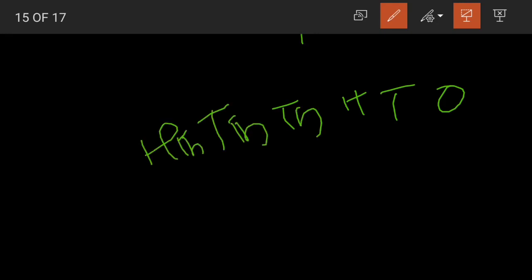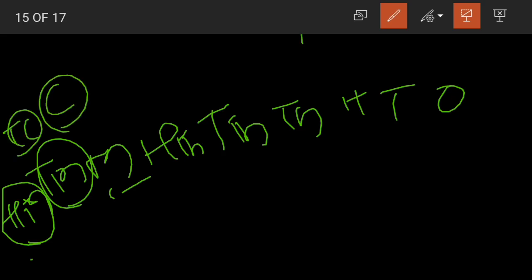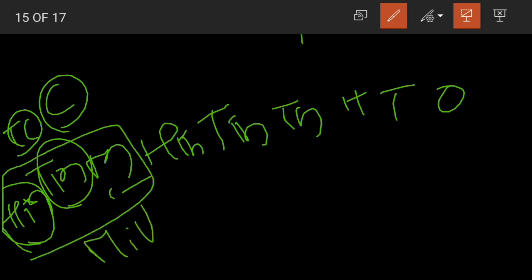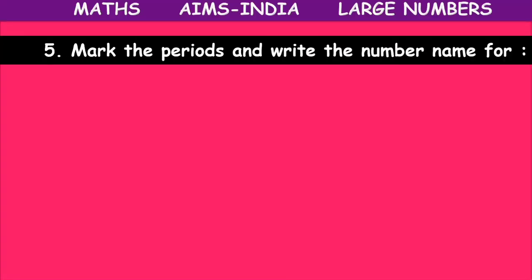That was the Indian place value chart. And in the international place value chart, we know ones, tens, hundreds, thousands, 10,000s and 100,000s. After that we have millions, 10 millions and 100 millions. Okay, children? And in the same places in the Indian place value chart, we have crores and 10 crores. These three fall under the millions period. These two fall under the crores period. I hope this is clear, because now we are going to do some exercises.